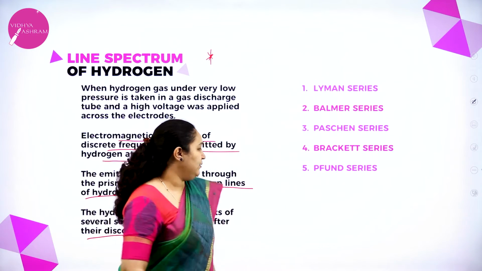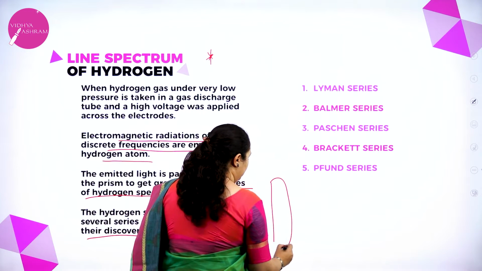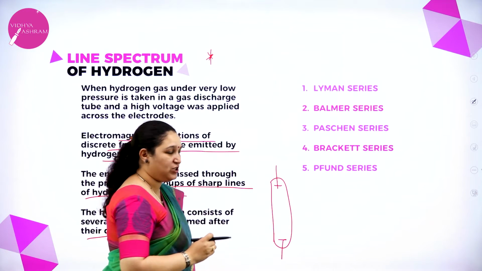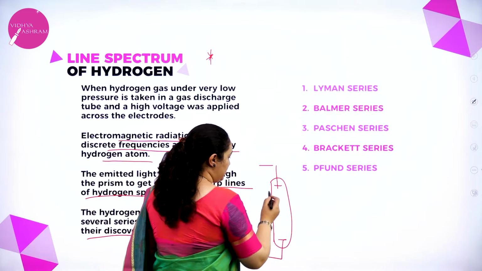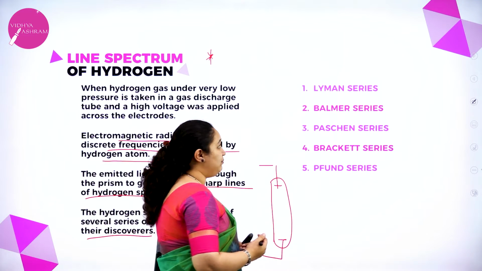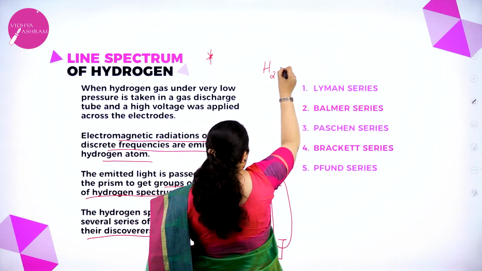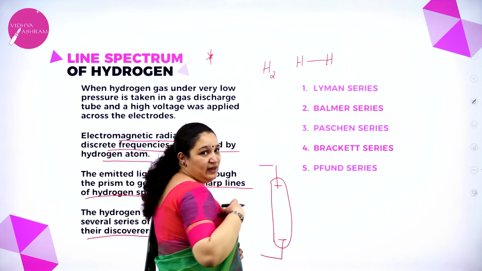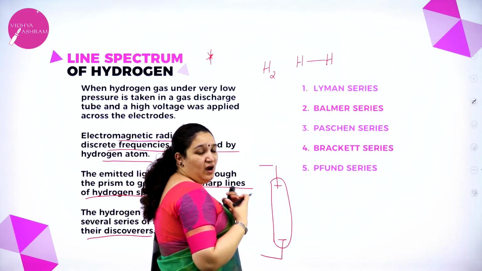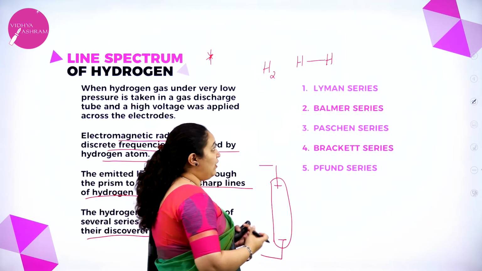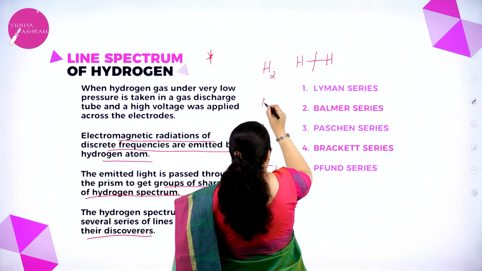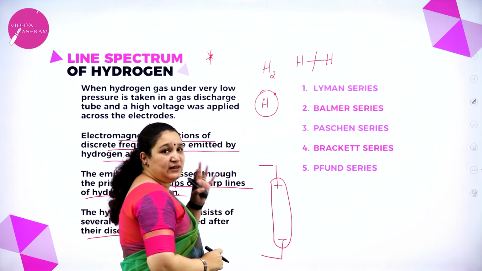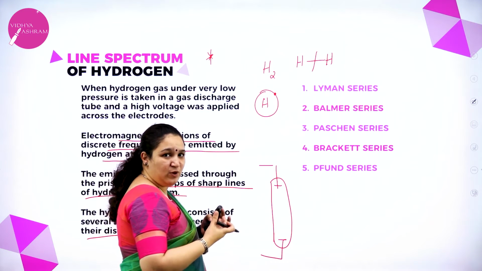So what we are doing, we are taking a gas discharge tube. In this we have hydrogen gas at low pressure and we have applied a high voltage. At that point, hydrogen gas is H2, with one bond between the two hydrogen atoms. Now when you pass high voltage here, this bond will break. So a hydrogen atom has one electron, and you are still heating it up, giving more energy.